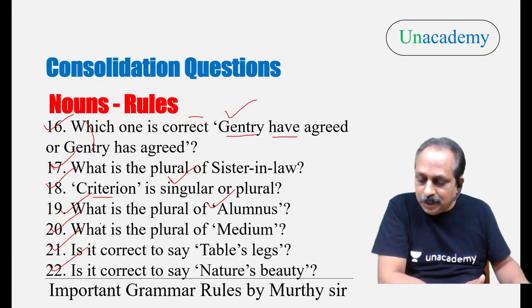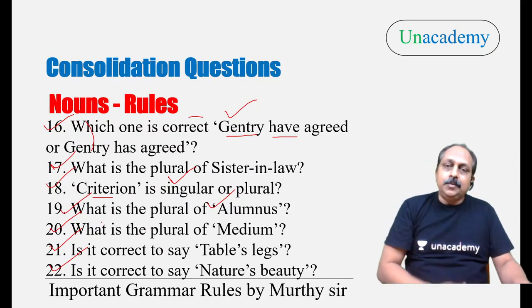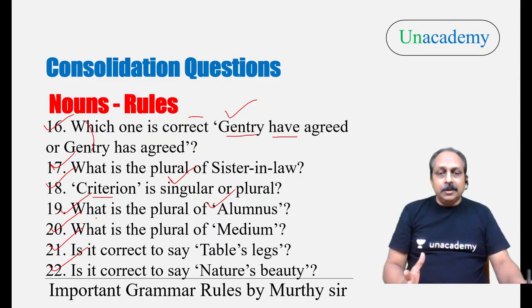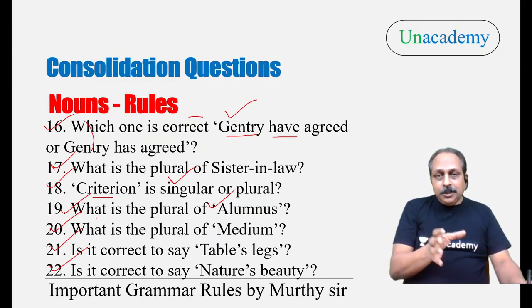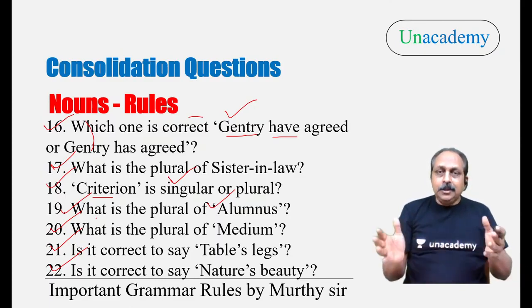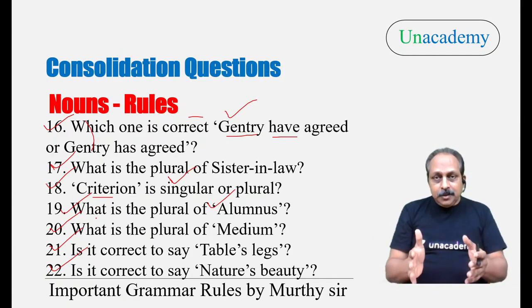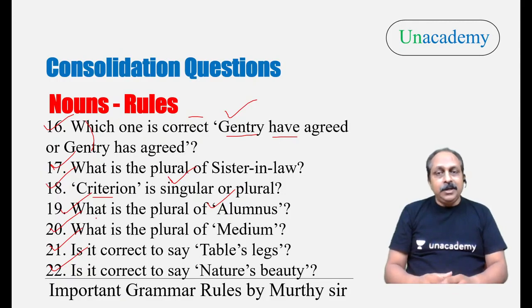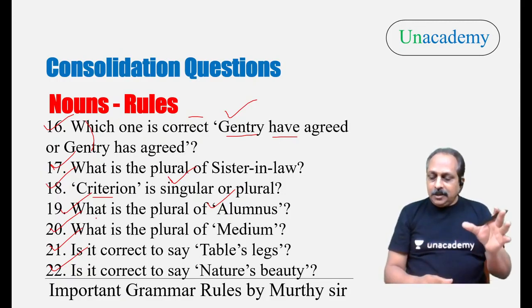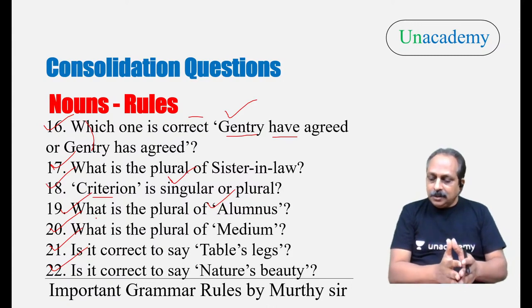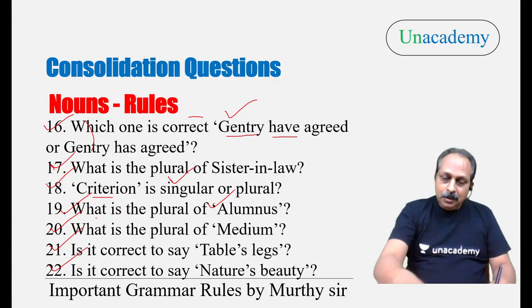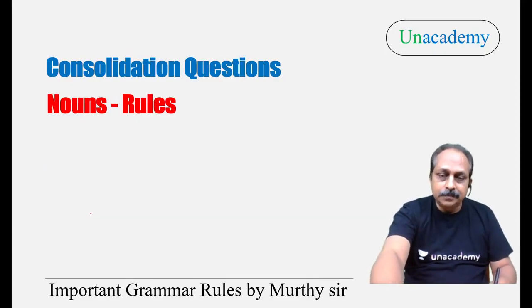Legs of the table is correct. Is it correct to say nature's beauty? Say yes or no. It is correct. What is the reason? English people have attributed nature as very beautiful. Anything that expresses beauty and grace, they attributed the feminine gender, and we can use a possessive case. When the gender is attributed, Earth's gravity, Sun's heat, yes, of course, you can use a possessive case. Question number 22, it is correct.